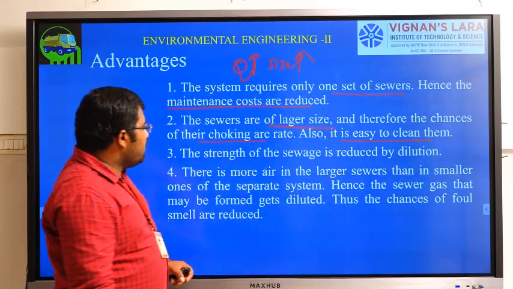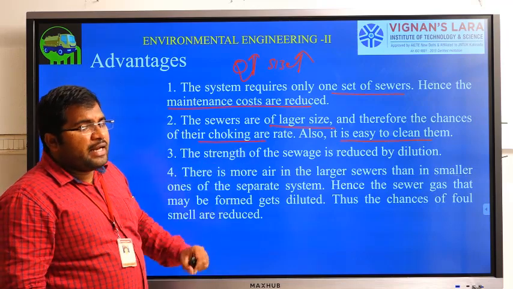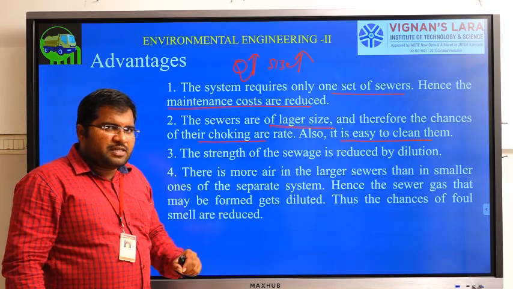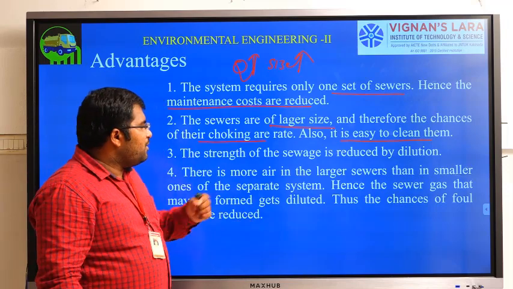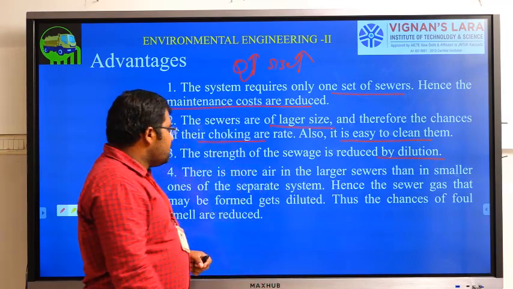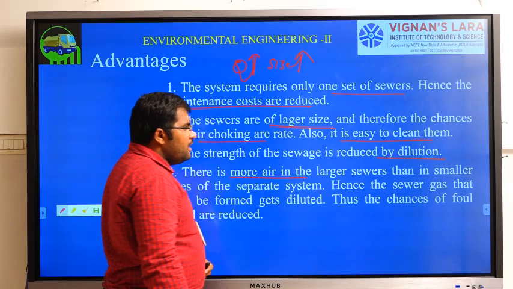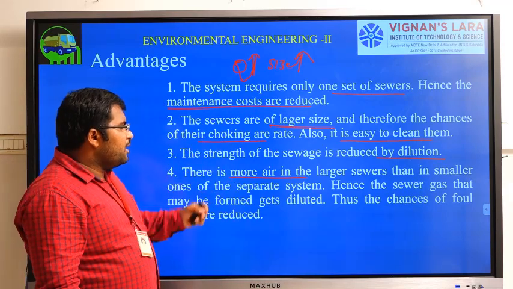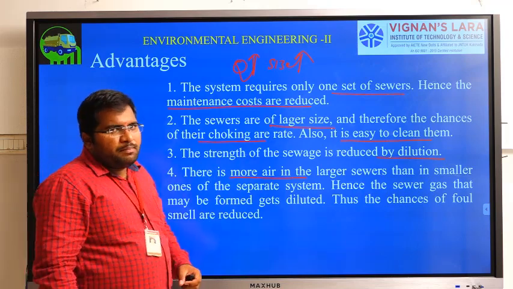Then the next thing is the strength of sewage is reduced with the help of dilution. Already I told that in the case of the rainy season, the sewage will get mixed with the rainwater, so the pollution problem will be reduced with the help of the dilution. Then the next thing is there is more circulation of air in the sewer pipe. Since it is a bigger pipe, there is plenty of air. There is no formation of methane and other CO2 gases in the pipeline.